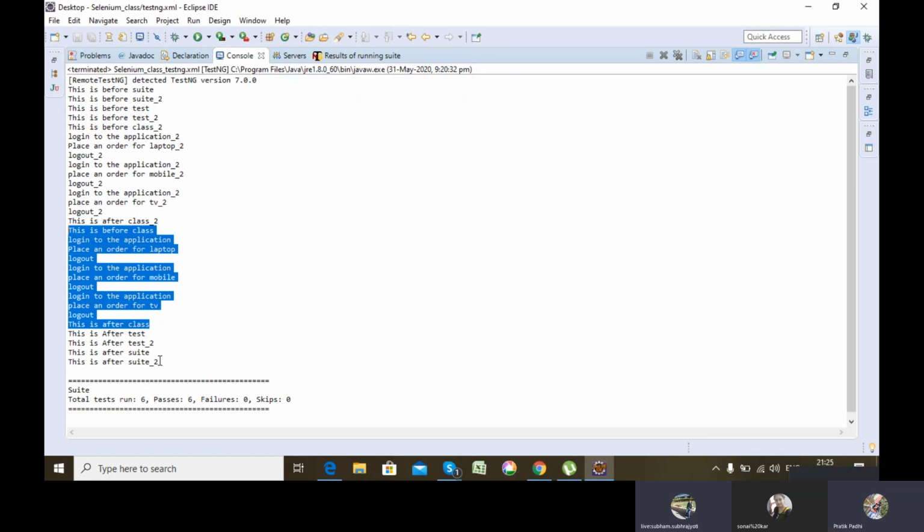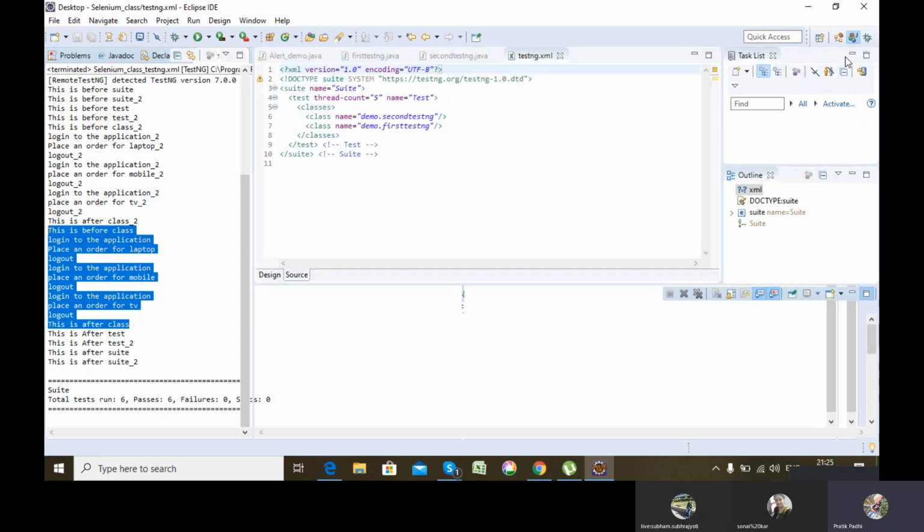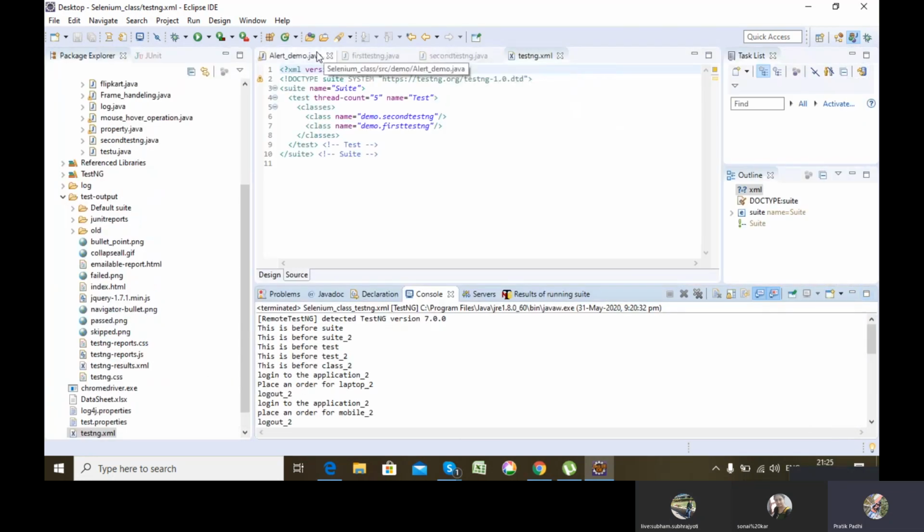But @BeforeTest, @AfterTest, @BeforeSuite and @AfterSuite are independent of the classes in which they are present. They work for the whole suite. But @BeforeClass, @AfterClass, @BeforeMethod, @AfterMethod, and @Test are dependent on the class in which they are present. They run for that specific class only. Got my point? Yes, got it, sir. Okay, this is the sequence of executions of the annotations present inside the TestNG class.